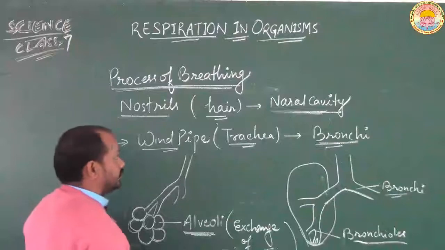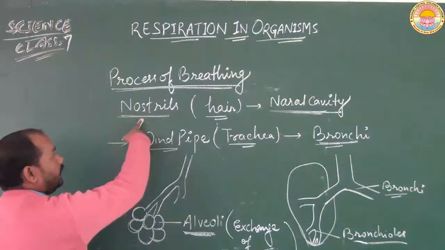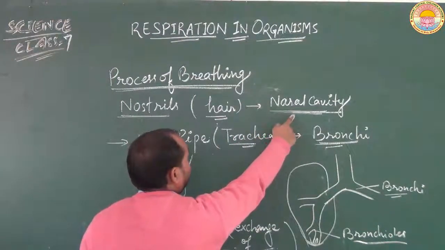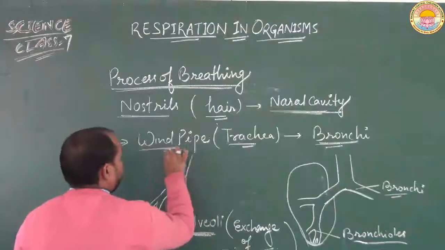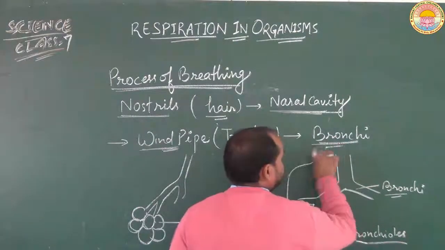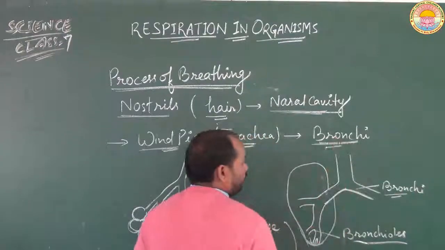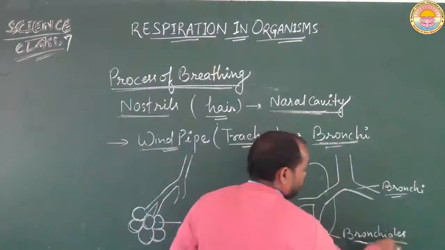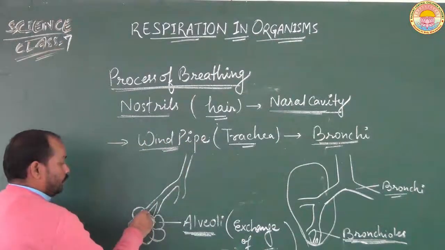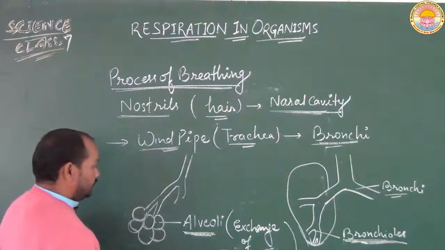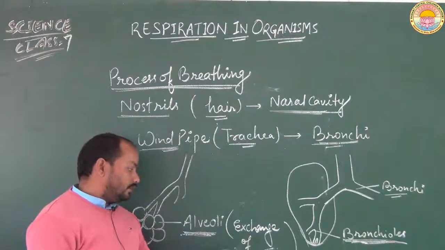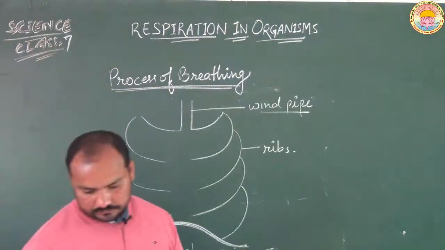Let us again discuss how this happens. First of all, we inhale air through the nostrils, and from the nostrils, the air reaches the nasal cavity, and from the nasal cavity, the air enters the windpipe. And the windpipe is divided into two main branches known as the bronchi, and when the bronchi enter the lungs, they are again divided into some branches known as the bronchioles, and at the end of the bronchioles small grape-like structures are present, and these are known as the alveoli, and inside the alveoli the exchange of oxygen and carbon dioxide takes place.